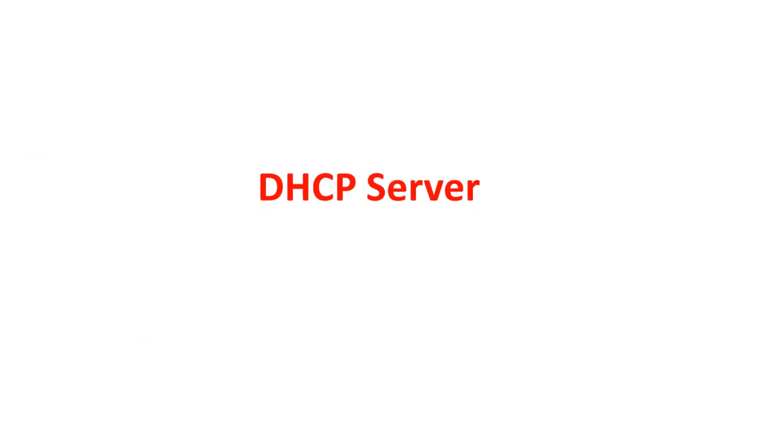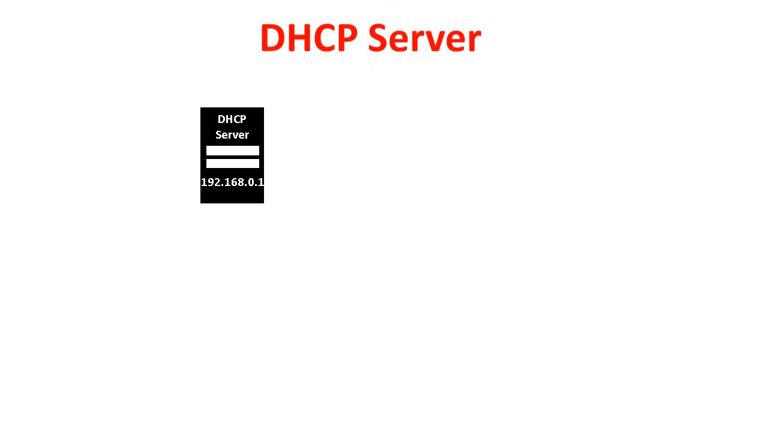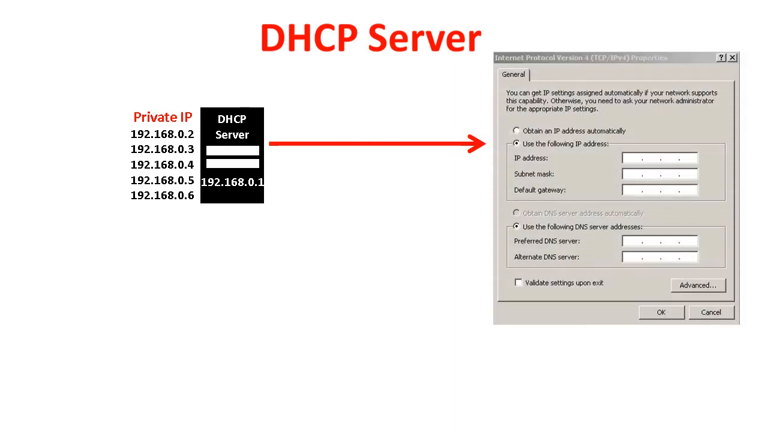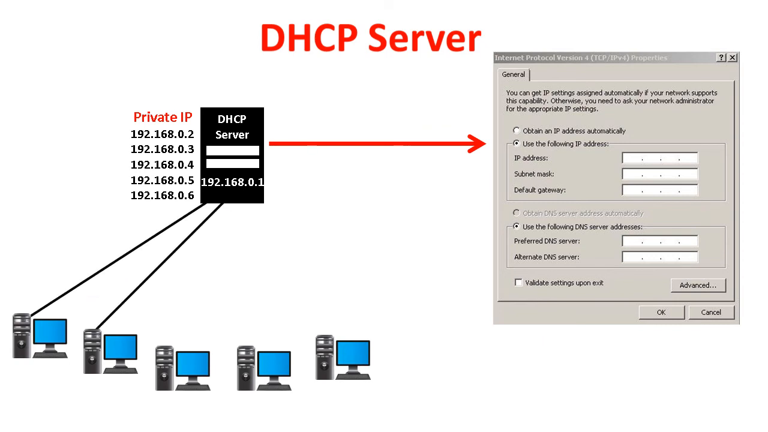DHCP server. A DHCP server is a server having a database which holds private IP addresses between a defined range that automatically assigns those IP addresses, default gateways and other network parameters to other connected client machines. A DHCP server follows the standard protocol known as Dynamic Host Configuration Protocol. So DHCP responds to broadcast queries by its client machines.